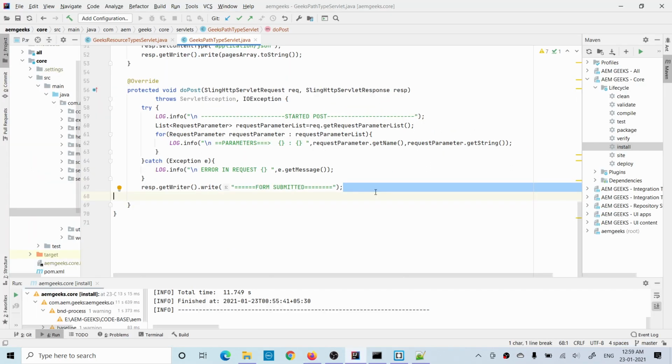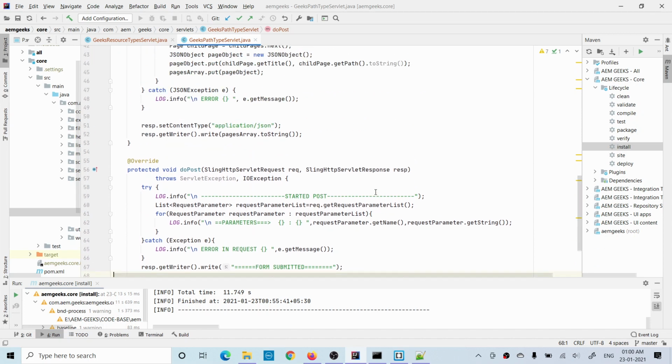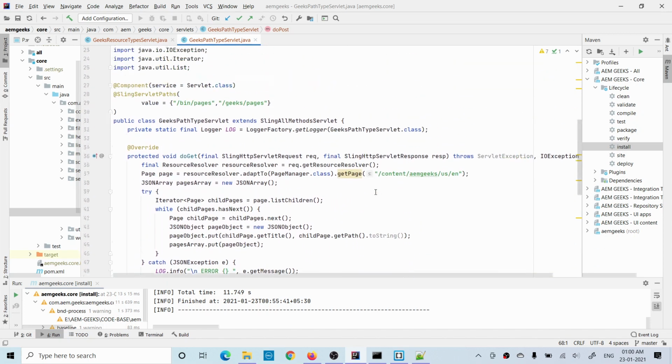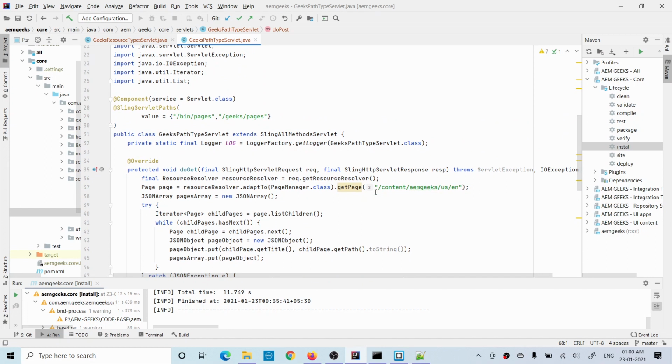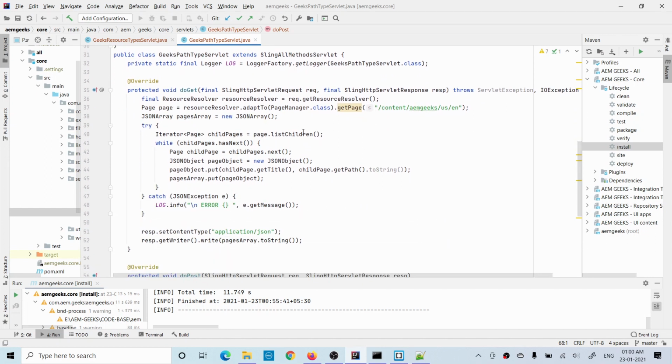So why should you avoid this servlet? You should try to use the resource type servlet as far as possible. If any requirement cannot be fulfilled using that, only then should you use the path type servlet, because you will see you are not defining any method here. So it accepts both kinds of methods, and you are getting the resource resolver. Now the resource resolver does not have any access control.